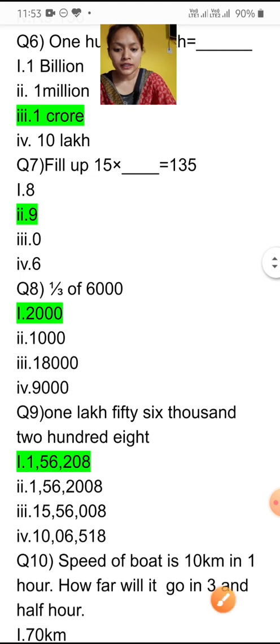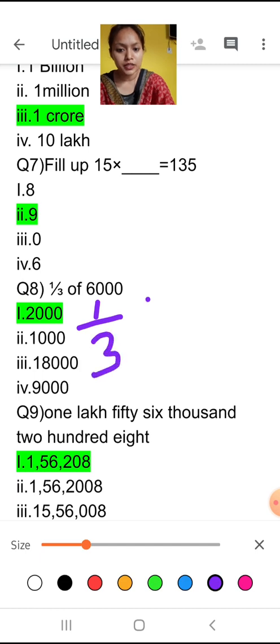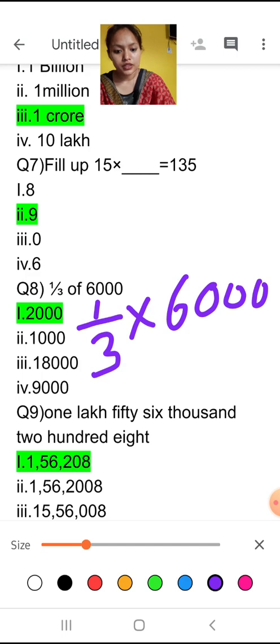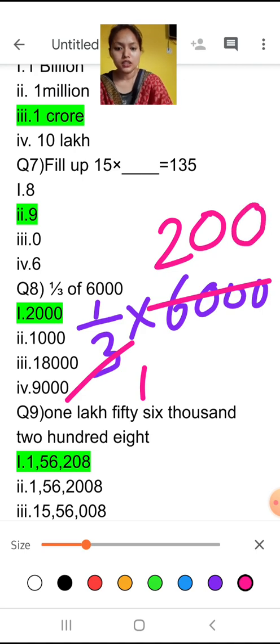Now one third of 6,000. One third of means multiplication. Let's see, 3 ones are 3, 3 twos are 6, then 0 0. What's the answer? 2,000. One more 0. Okay, so it is 2,000.